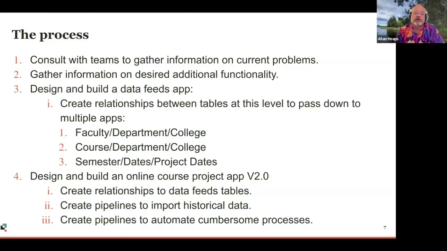And then I needed to design and build what is now called the data feeds app, which interfaces with the main campus data and brings it in and allows us to massage it and build relationships there so that we can use it in all of our apps, not just this one. And then I needed to design and build this new online course projects app, calling it version 2.0, where we would clean up the relationships, make a clean line of inheritance on the data, and create pipelines to import all of the historical data so that we don't lose it and have to go back to this old nasty app to pull in what we've already done for more than 10 years.